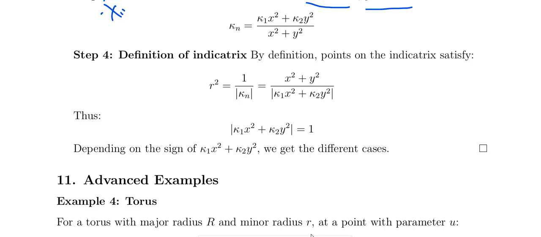So from this, mod of k1 x square plus mod of k2 y square equal to 1, which implies x square plus y square equal to r square. So depending on the sign of this one, we get the different cases.